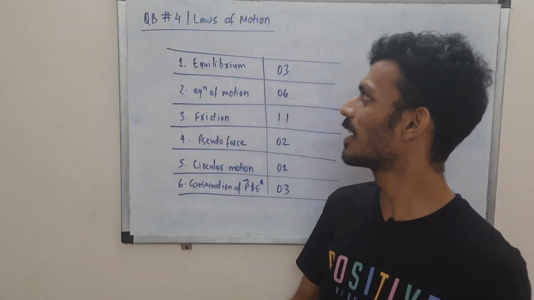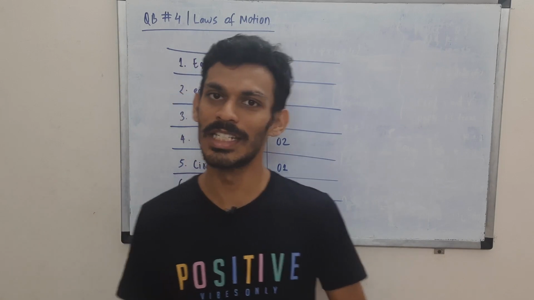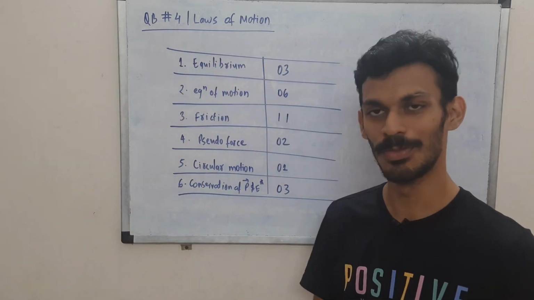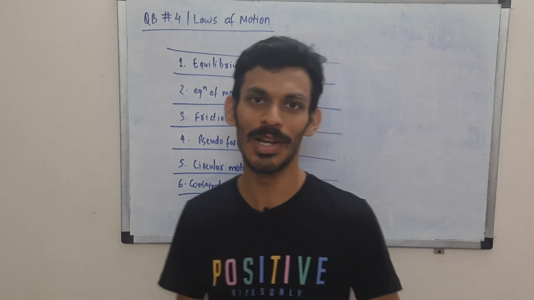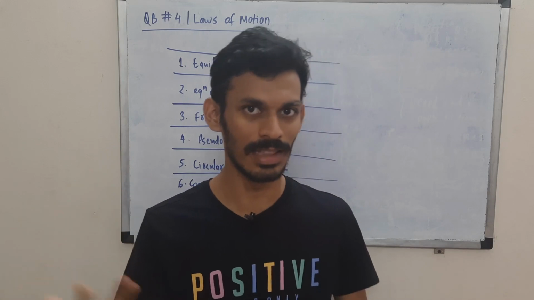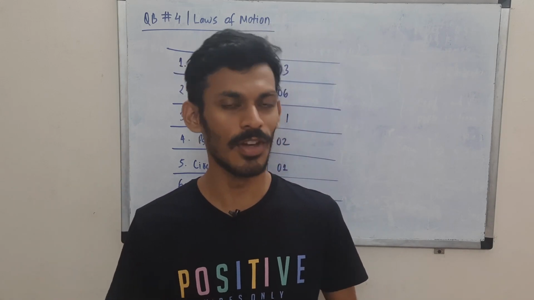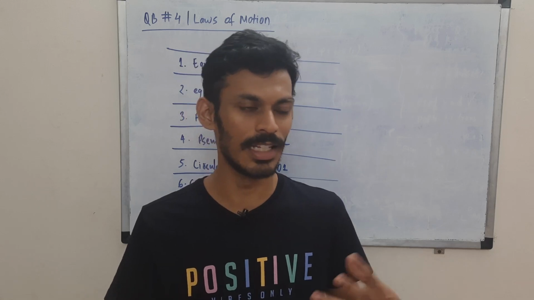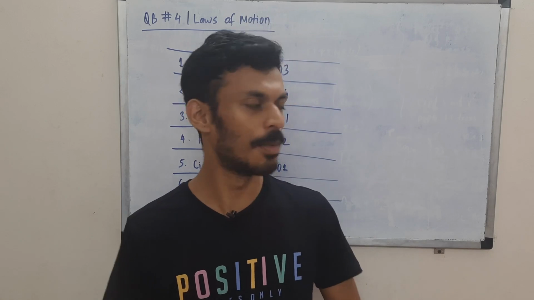This is question bank number 4, which means we are discussing questions from the chapter of laws of motion, and the grind for BITSAT 2025 is on. Previously we have discussed question bank 1, 2 and 3 of the respective chapters. If you have missed out on those, of course you can check them out once you finish with this video. So you know the drill about this video.